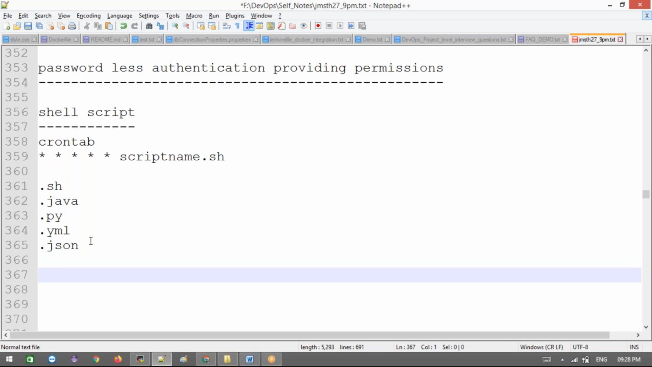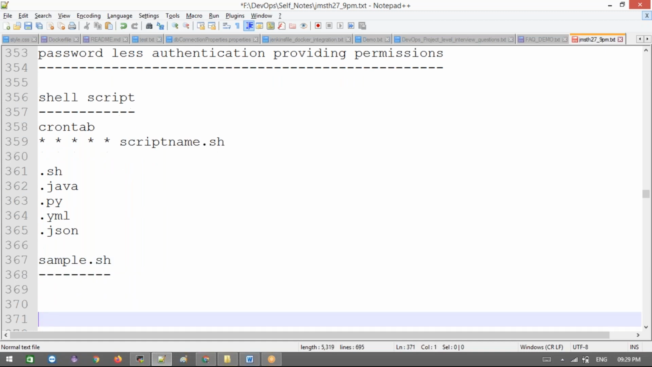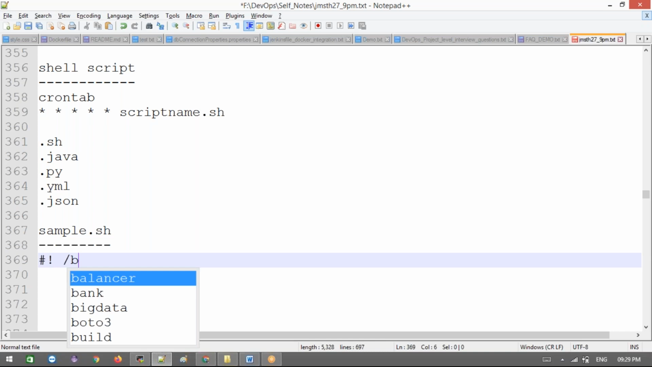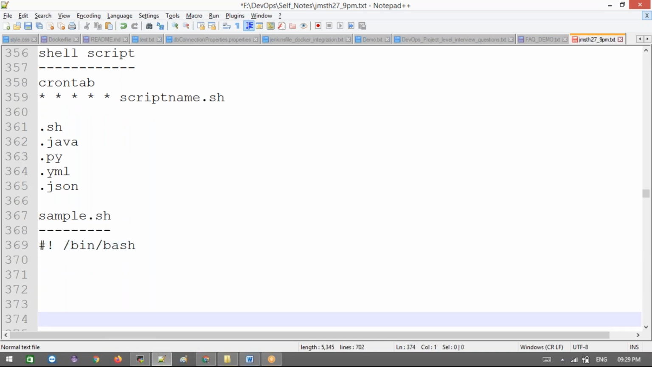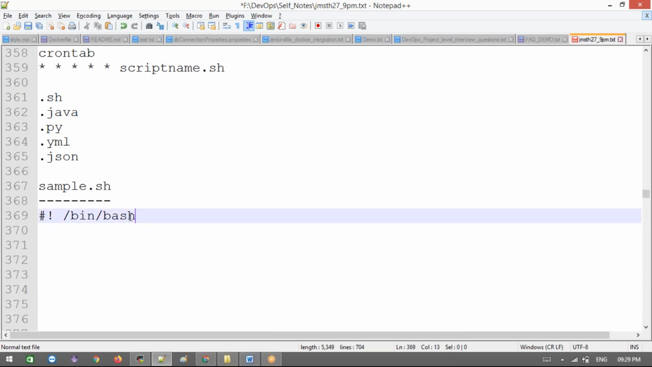I'm going to create a sample .sh file. In this file, I'm going to write the first line. This is a very, very important interview question, they will ask this: hash, not space, slash bin slash bash or sh. The first line of a shell script is this line. Any shell script you open, you can see this first.